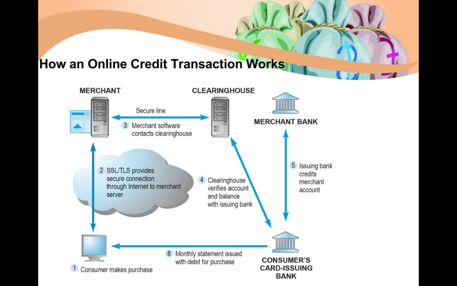If everything has been properly authenticated, then the corresponding amount will be credited to the merchant's account, and the card issuing bank of the consumer will be providing the credit card bill to the consumer, which will be settled at the end of the month. So these are the typical steps that go in an online credit card transaction.